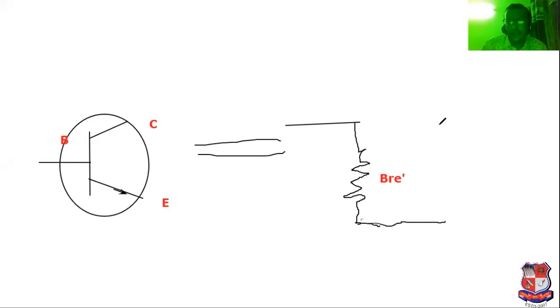And here we can sketch a current source. Here we can sketch the current source like that. And we have to connect this.